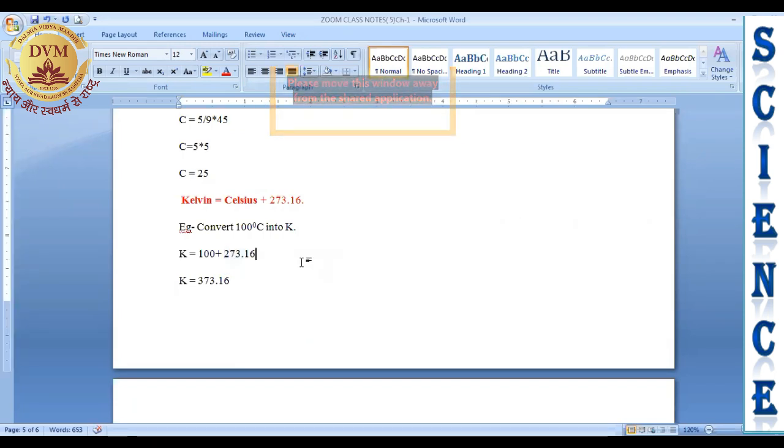Here you are converting 100 degrees, so take 100 plus 273.16 and your answer will be 373.16. It means 100 degrees Celsius is equal to 373